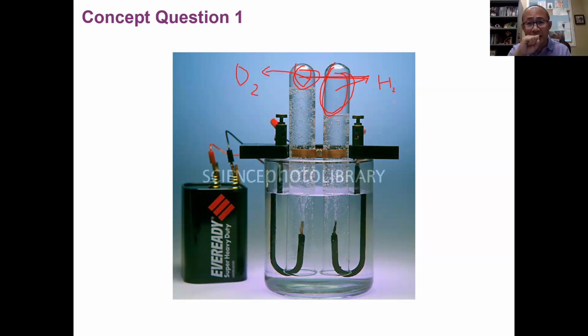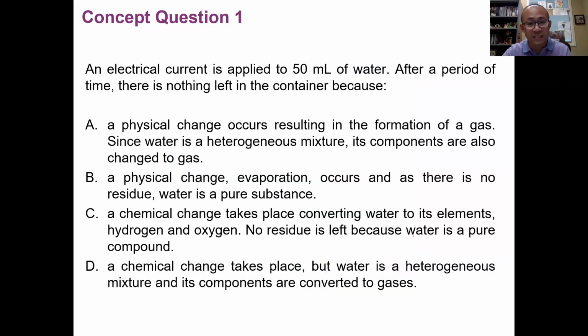Of course, because water is basically split into hydrogen and oxygen gas, water is no longer water. So from here, we know that this process is a chemical change. Okay, so we're looking at C and D because it's a chemical change. We're getting new substances. Let's take a look. See, a chemical change takes place converting water into its elements, hydrogen and oxygen. No residues are left because water is a pure compound, which is the case.